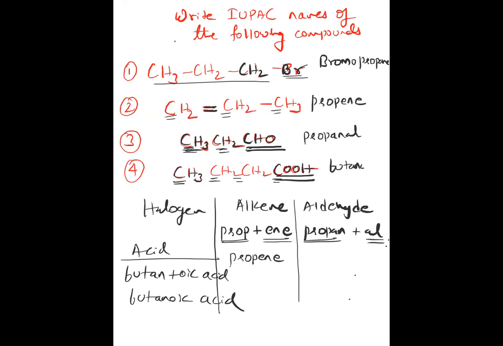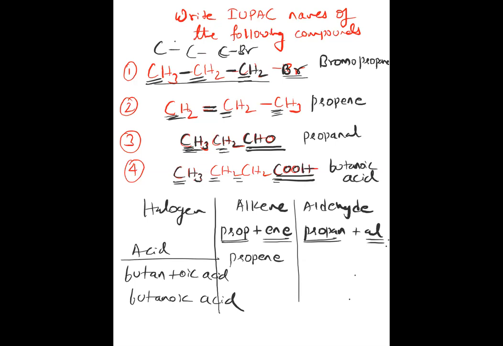Could you please repeat how you found propane? First question: there are three carbons. The number of carbons decides whether it is prop. Second one, there are three carbons. The 'an' is because it is a single bond. Actually, what we did here is it was propane, then we removed one hydrogen and wrote one bromine. That's why it is called bromopropane.